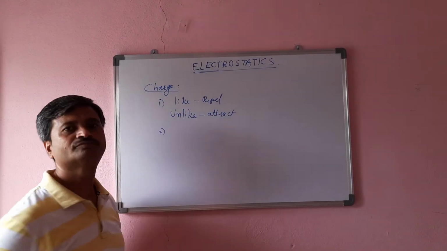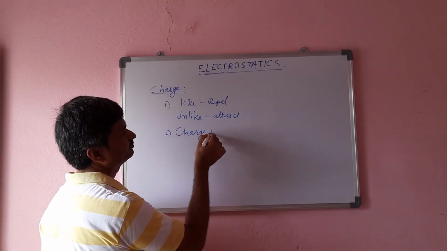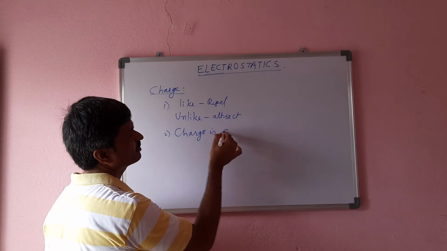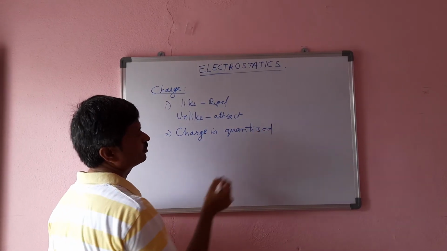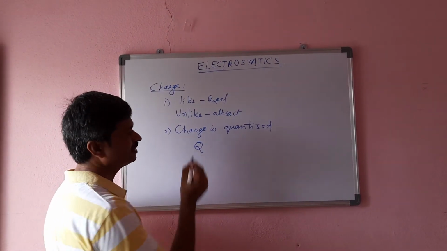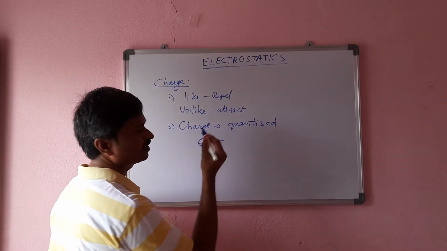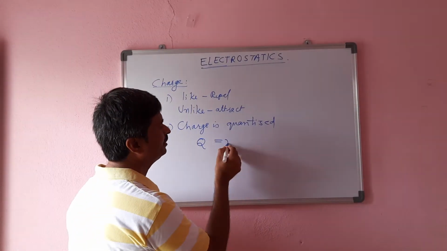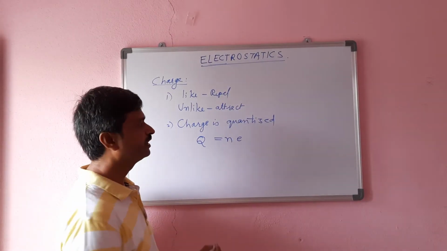Second one, charge is quantized. Charge is quantized. This is a very important property. If Q is the total charge on a body, then the total charge on a body is equal to an integral multiple of the charge of the electron.